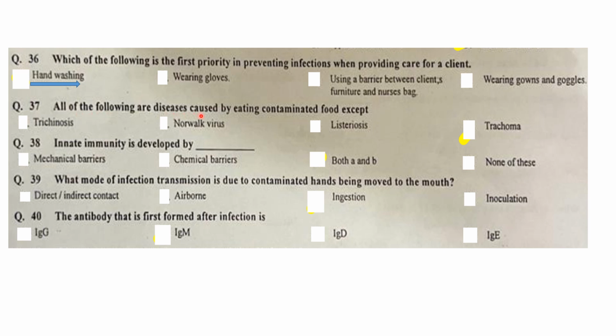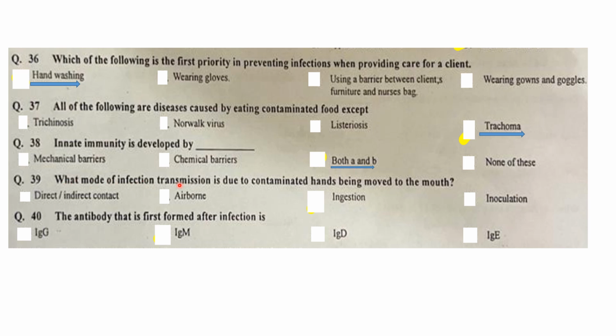All of the following are diseases caused by eating contaminated food. So all are foodborne: trichinosis is a foodborne infection, Norwalk is a foodborne infection, listeriosis is a foodborne infection, trachoma is not a foodborne infection. Innate immunity is developed by mechanical barrier, chemical barrier, both A and B. So both A and B are the best answer.